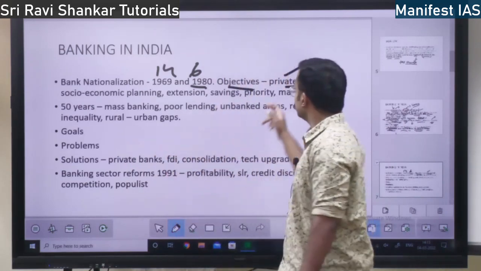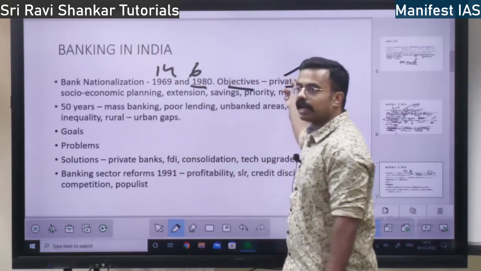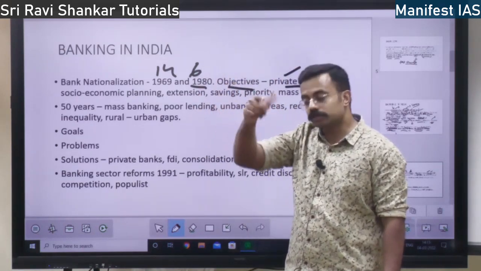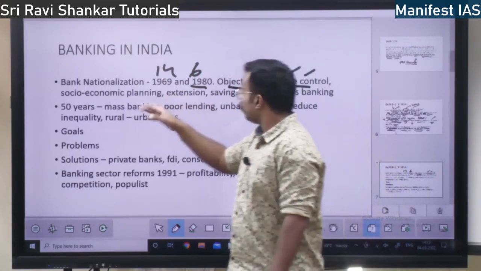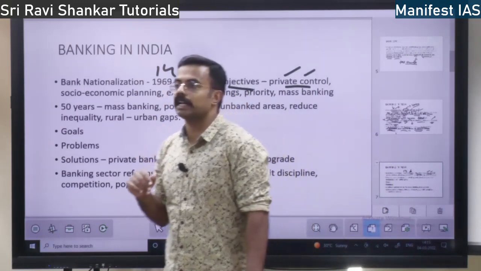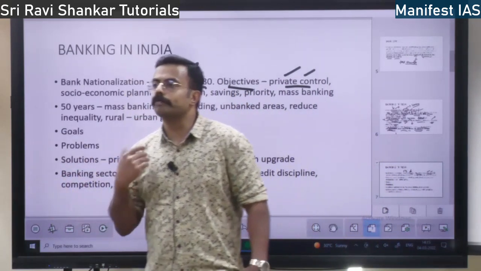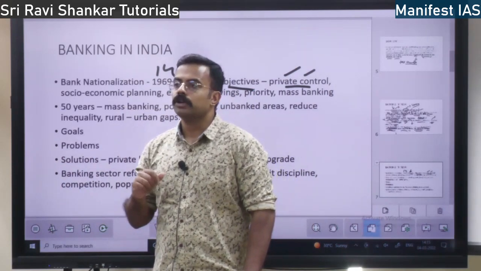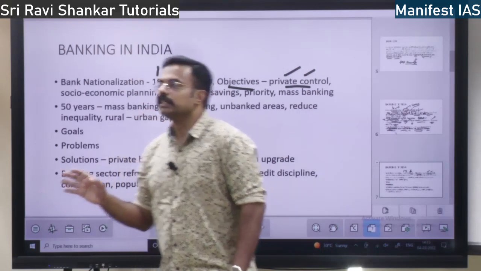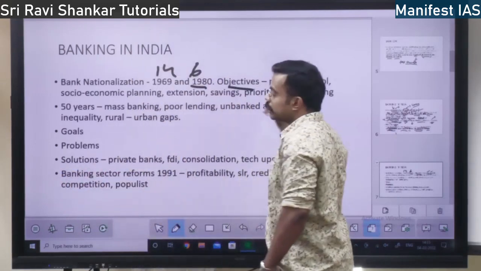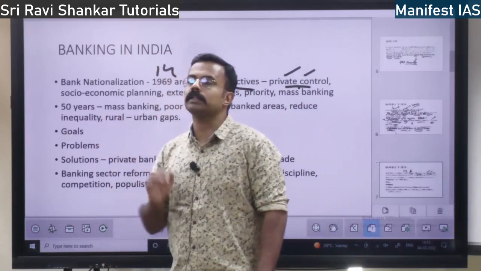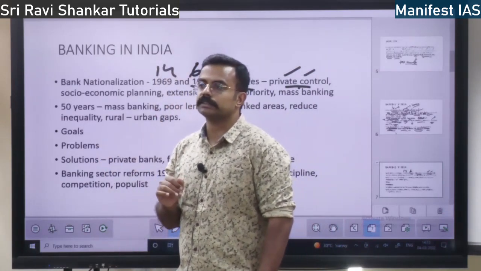So once you nationalize, it is taken under government control. When government control is taken, what happens? Earlier there were no branches in rural areas, because in rural areas there is no profit. When there is no profit, why would you keep the bank there? So because of all these reasons, the nationalization took place. After nationalization, even though there is no profit, banks are bound to open branches in the rural areas, right?